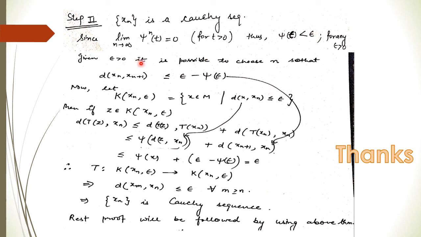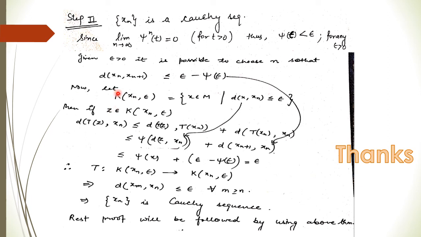Now for given epsilon greater than 0, it is possible to choose some n such that the distance of x and x_{n+1} is less than or equal to epsilon minus psi(epsilon). Since we choose epsilon in such a way that psi(epsilon) is strictly less than epsilon, epsilon minus psi(epsilon) is strictly greater than 0. So since this limit is going to 0, we can choose n in such a way that this number is less than or equal to epsilon minus psi(epsilon).